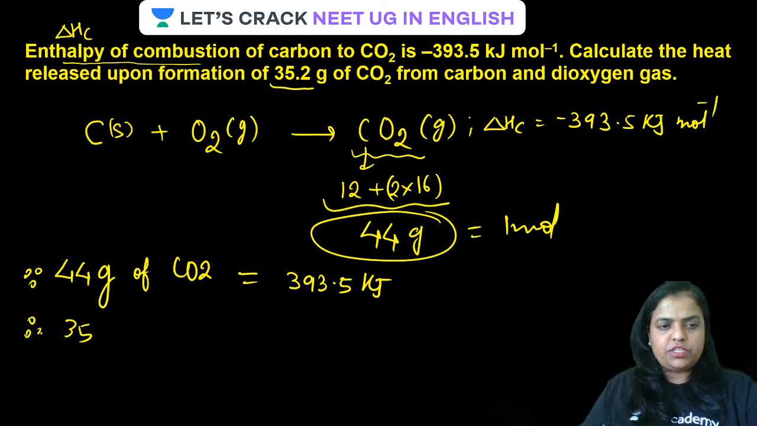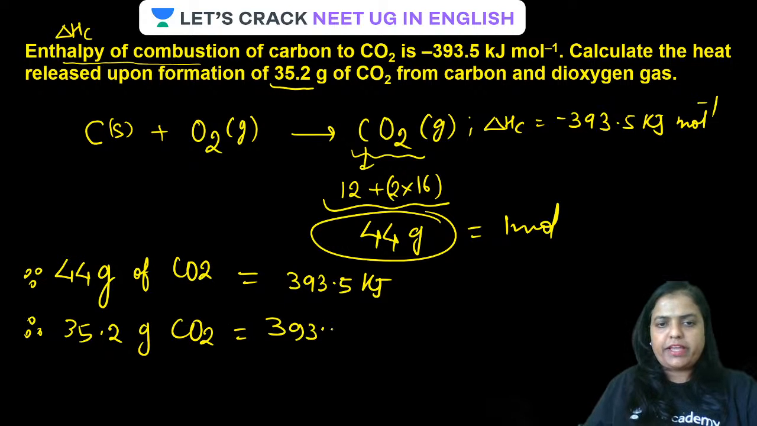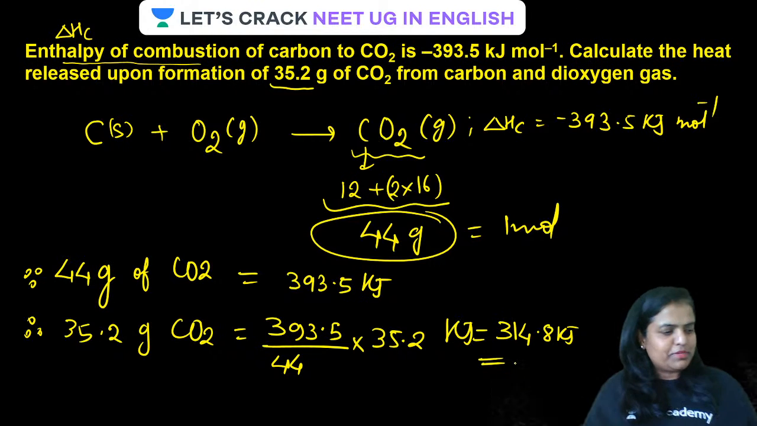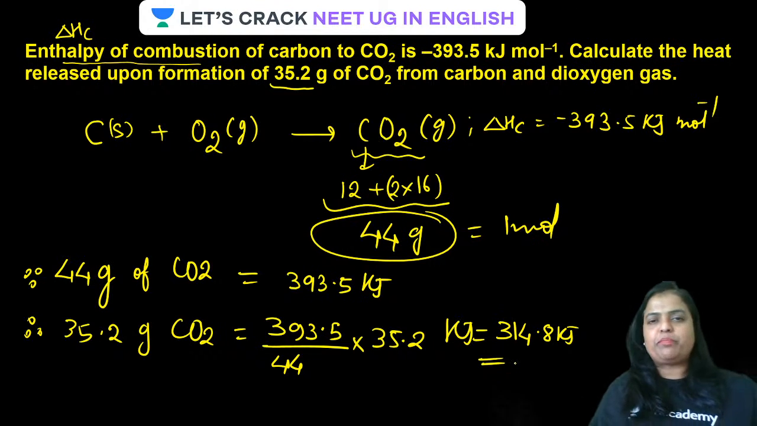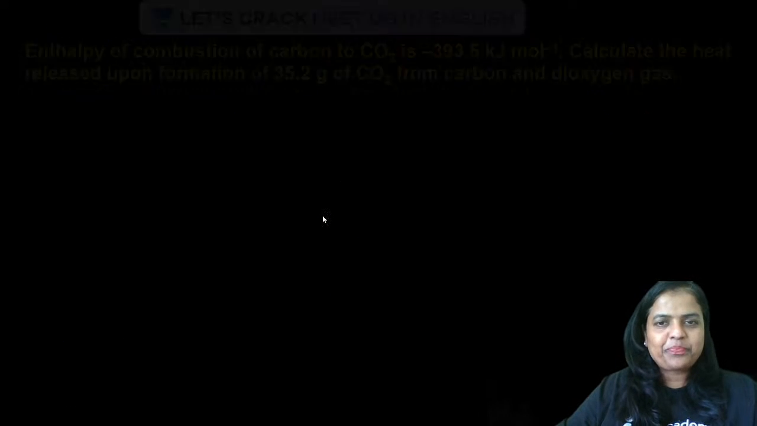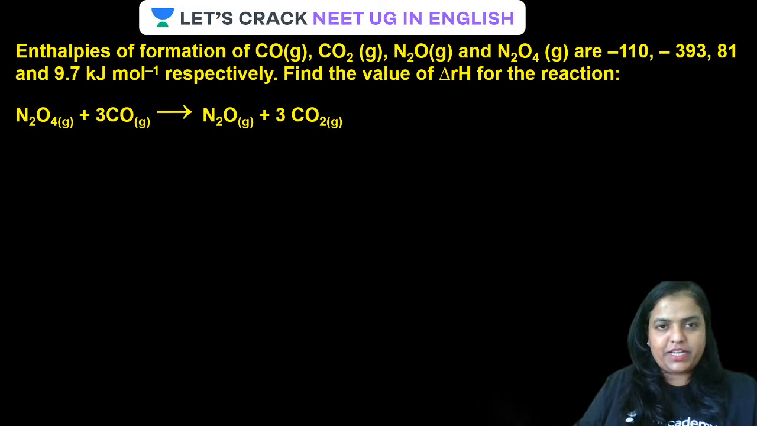Hence, the energy released in the combustion of 35.2 grams of CO2 will be simply 393.5 upon 44 into 35.2 kilojoule. All done. This figure is somewhat 314.8 kilojoule. All clear, guys? Did it make sense? One of the most simple questions, isn't it? But units, again units. Okay, let's go ahead to the next question, guys.